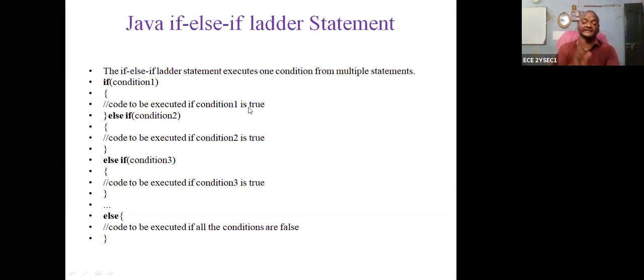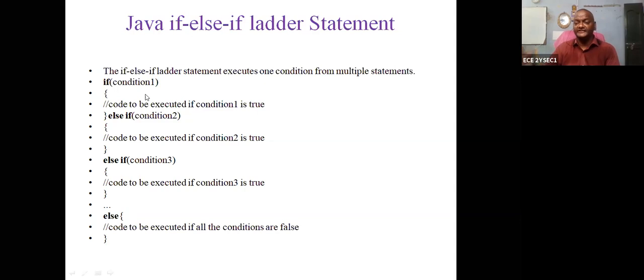Suppose he gets 70, then the A grade should be allocated. How to check? That's the second condition. Suppose 60, next condition. Suppose 50, next condition. In this way, step by step, if else if. Okay, this is called an if else if ladder condition.